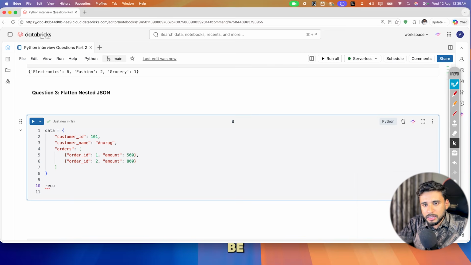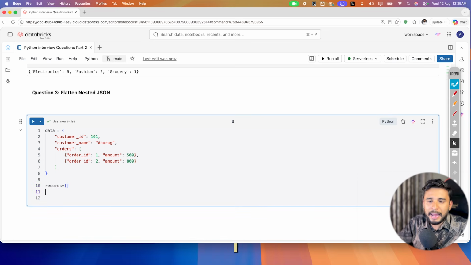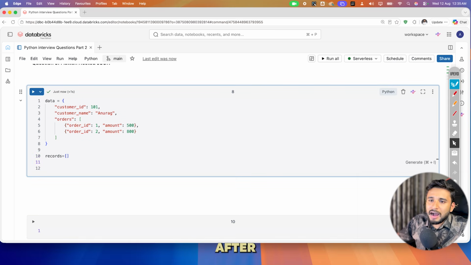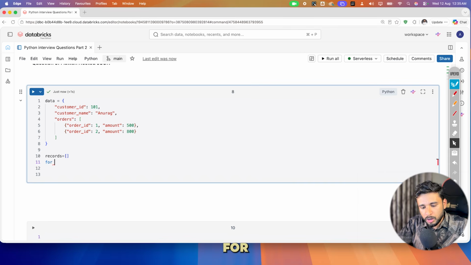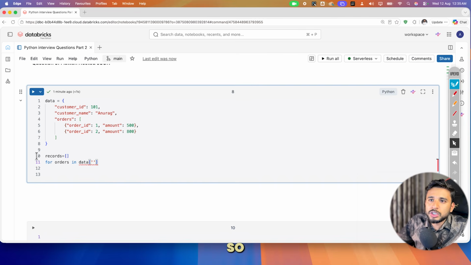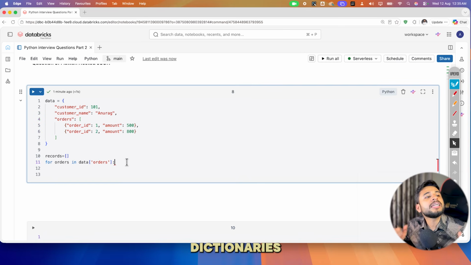So firstly, I'll try to make a list for records. First thing, I'll be creating an empty list. After this, what I'll be doing is for orders in data dot. This is a dictionary, so inside this I can hit this particular key, and it is a list. This is a list, correct? So I am hitting that. What I am saying, data of orders is a list. Inside that is a list of dictionaries.